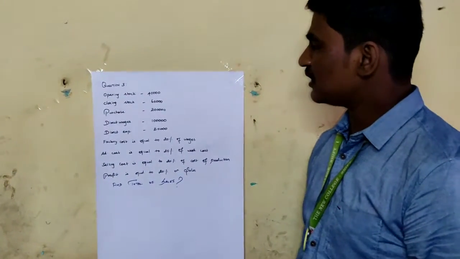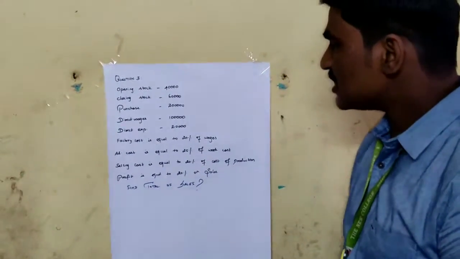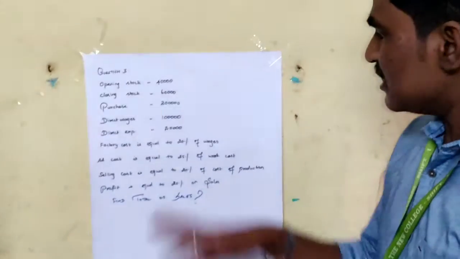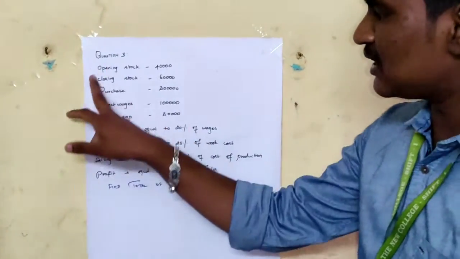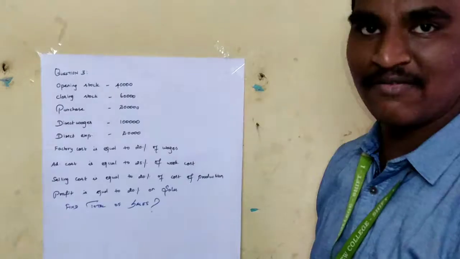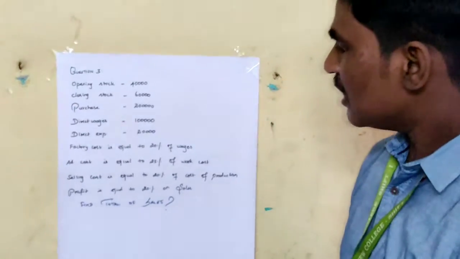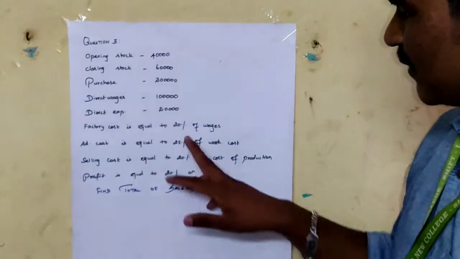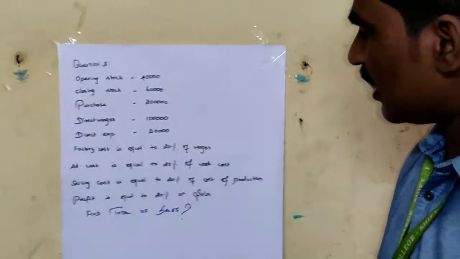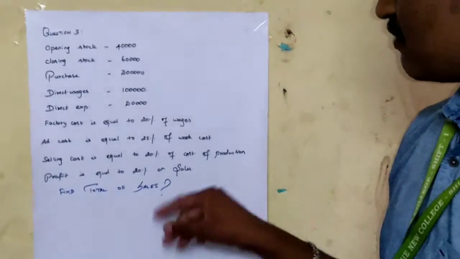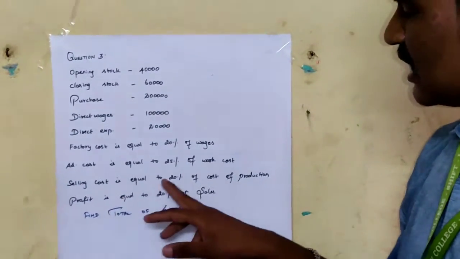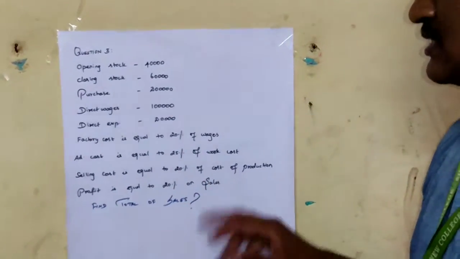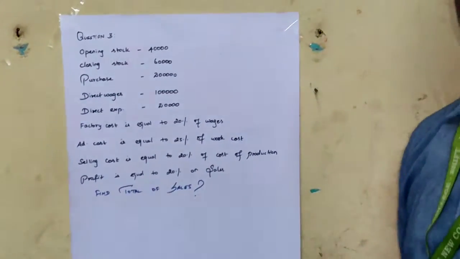Opening stock 40,000, closing stock 60,000, purchase 20,000, direct wages 1 lakh, direct expense 20,000. This is all you know, but these three things are different for you. Factory cost is equal to 20% of wages. You have to calculate 20% of the wages, which is the factory cost. Administrative cost is equal to 25% on work cost. Selling cost is equal to 20% of cost of production. Profit is equal to 20% on sales. Find the total sales. So this is the question.